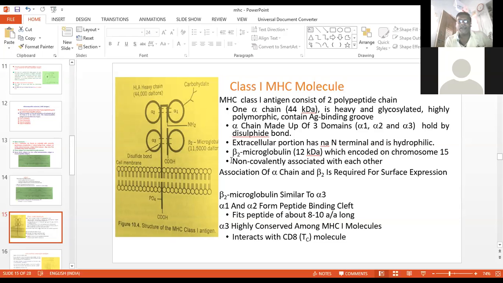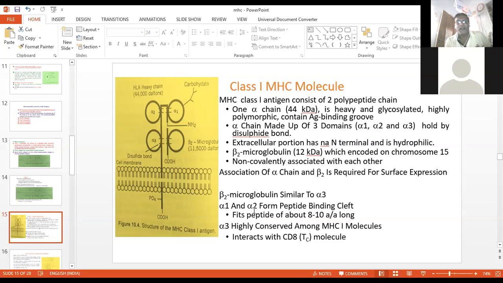They are generally bound non-covalently with each other. The association between the alpha domain as well as the beta 2 is required for surface expression. Beta 2 microglobulin is very much similar to the alpha 3.